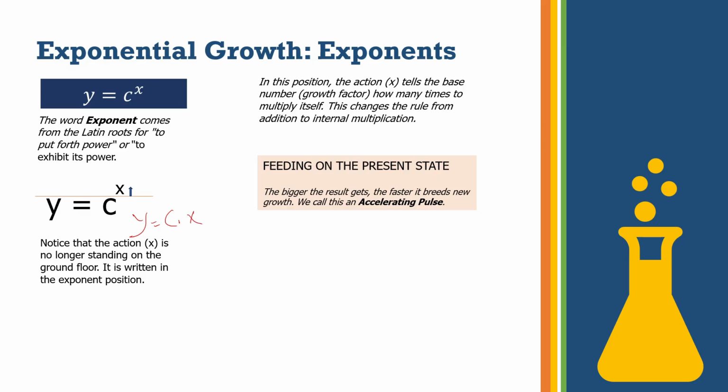So if we use a constant of c, that means the number is going to double with every single step we take. Your growth is not standing on the ground floor, it has raised one floor up. The other way to look at this type of growth is that the bigger the results get, the faster it grows, and that is the accelerating growth.